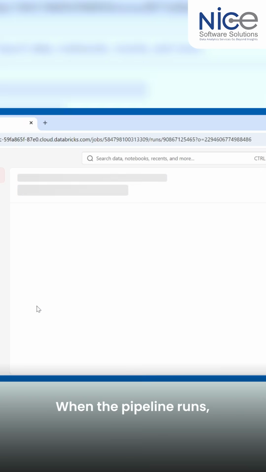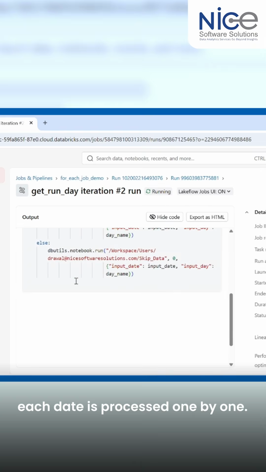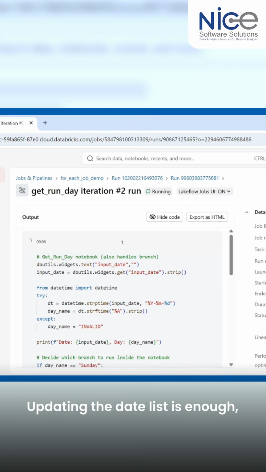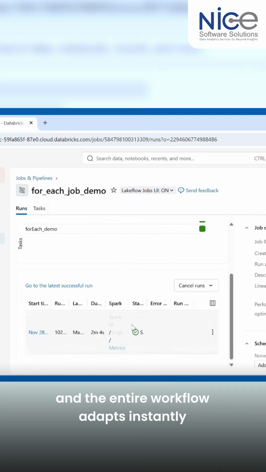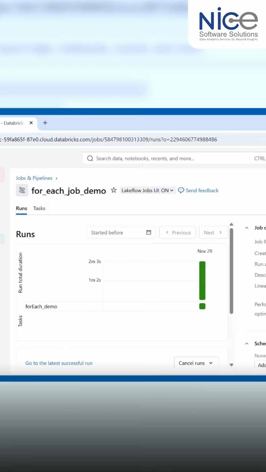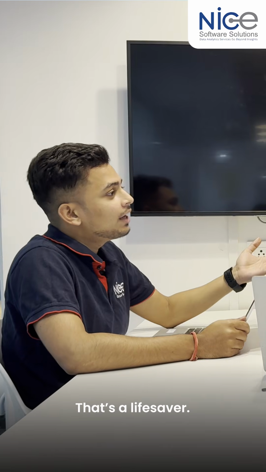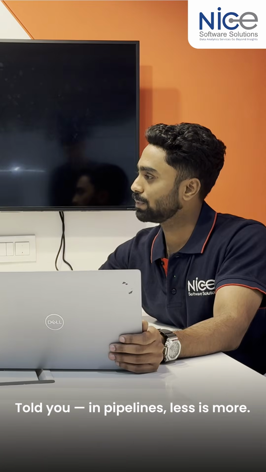When the pipeline runs, each date is processed one by one. Updating the date list is enough, and the entire workflow adapts instantly. That's a lifesaver. Told you, in pipeline less is more.